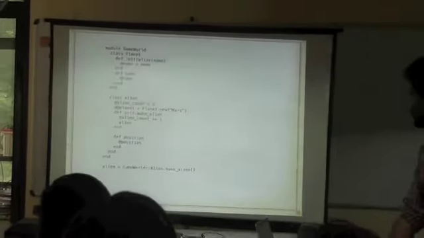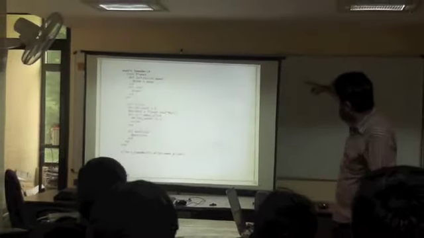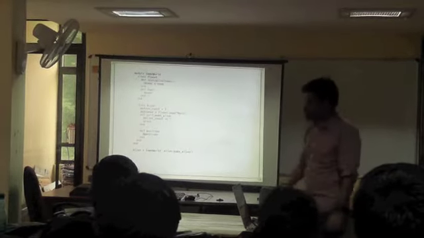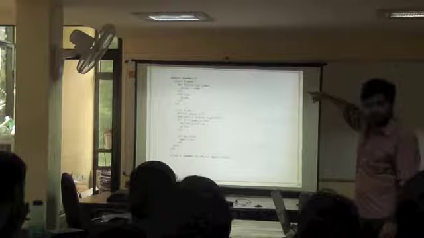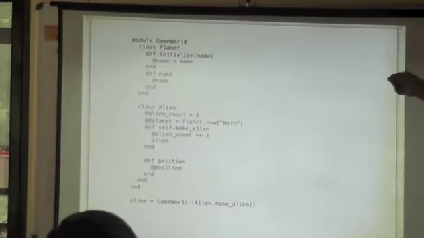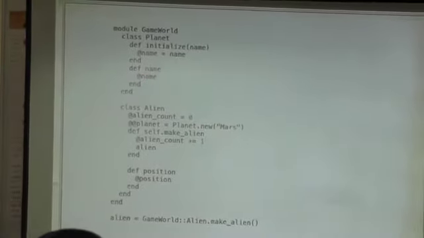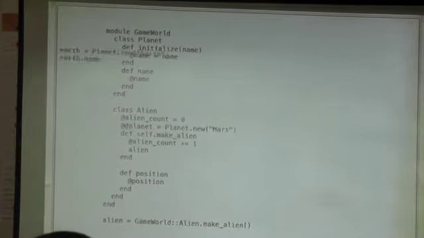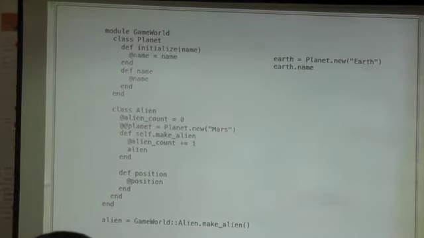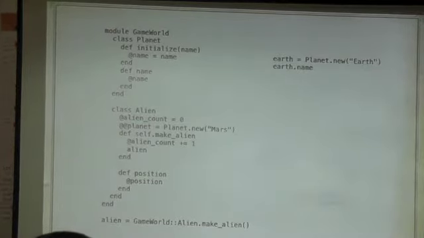It's not visible so much now, but when you instantiate a Planet class, with Earth as in Planet.new Earth, and you pass this Earth, that gets assigned to this variable, @name equals name.